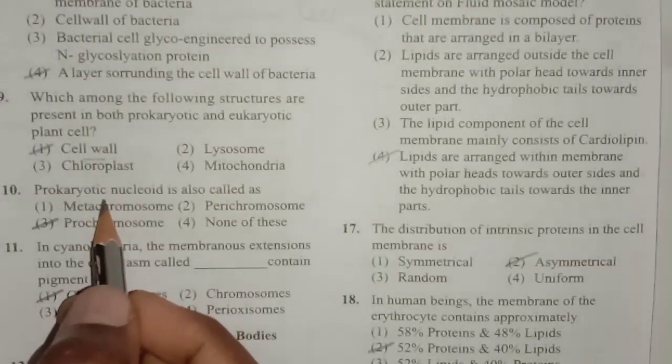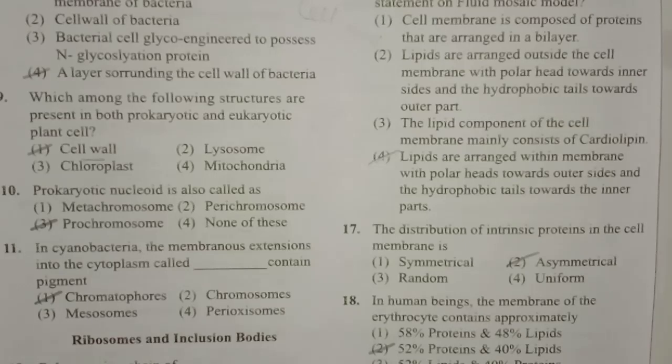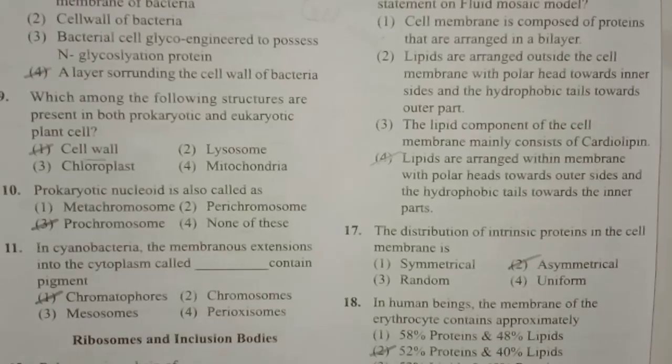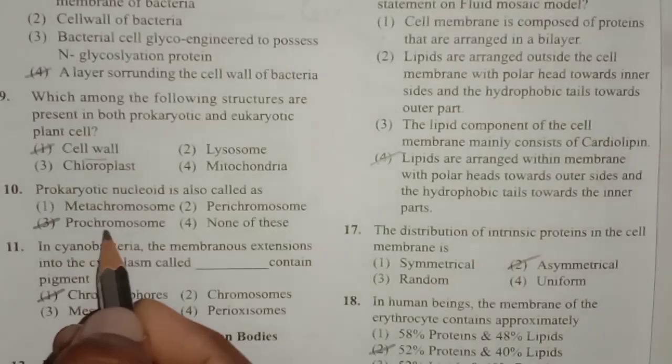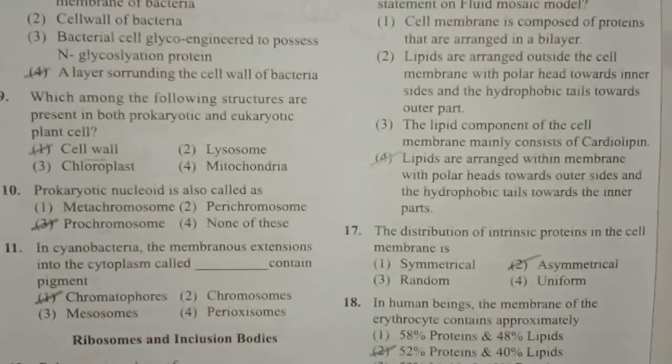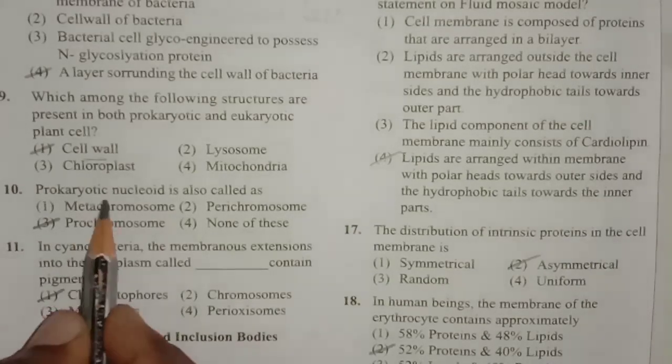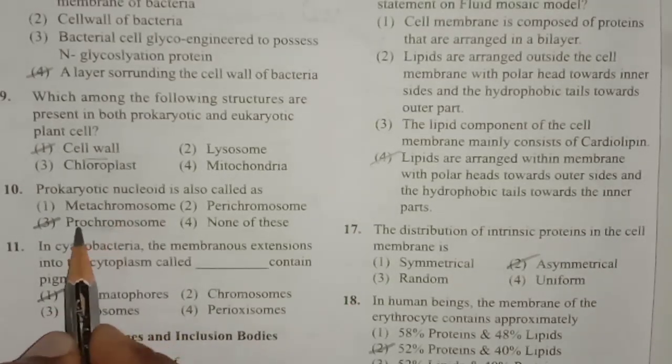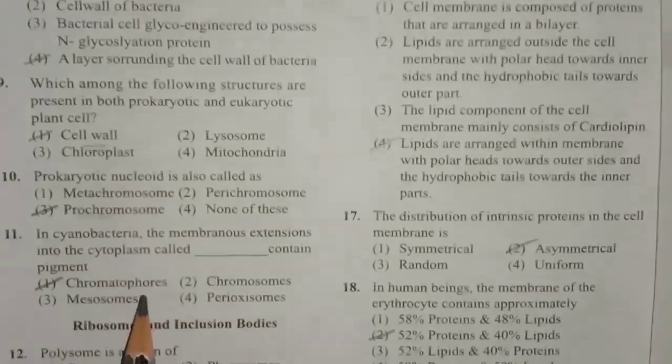Next one, the prokaryotic nucleus can also be called a false nucleus, incipient nucleus, genophore, or a prochromosome. Pro refers to primitive. Here the prokaryotic nucleus can also be called a prochromosome.